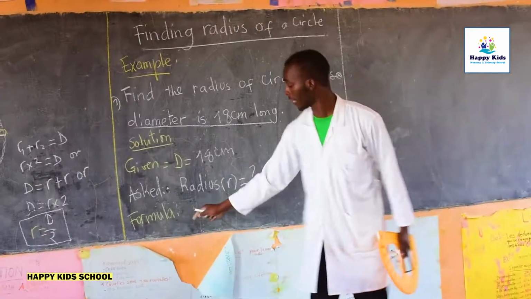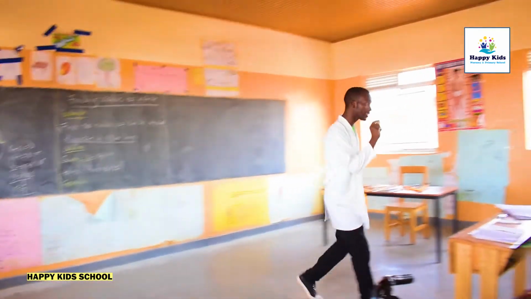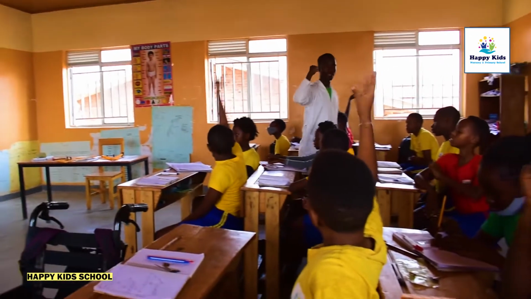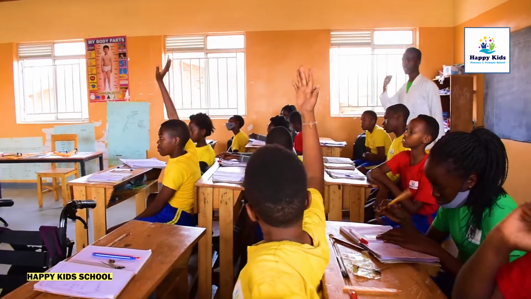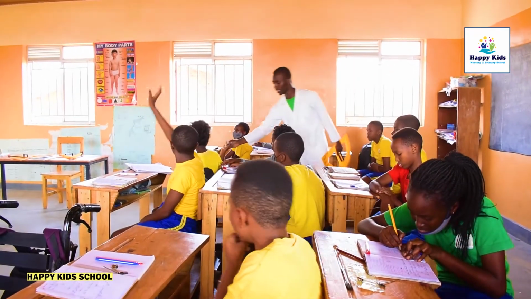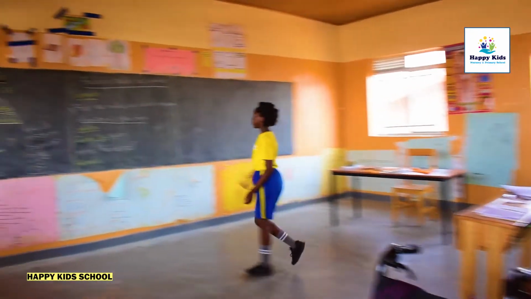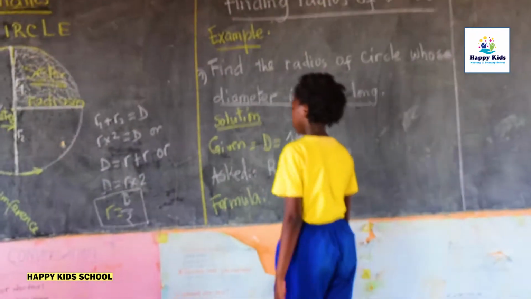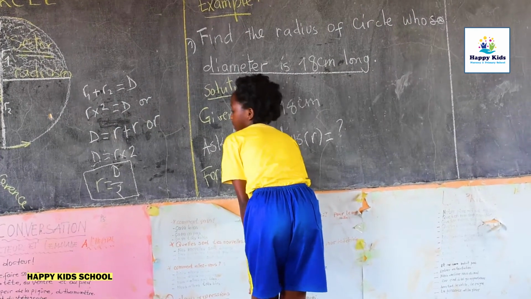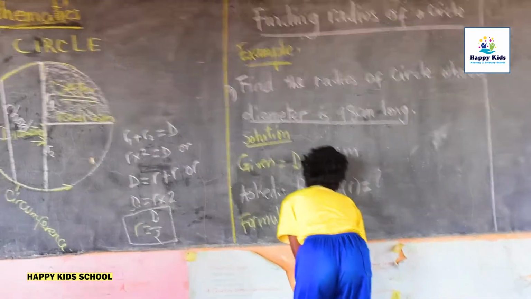Who can now write the formula that can help us to find the radius once we are given a diameter? I want someone to write the formula. Who can discover it? Yes, good. It's here. So I draw there only the formula that can help us to find the radius. Good. Once you don't know the formula, it is not easy for you to answer the given question.